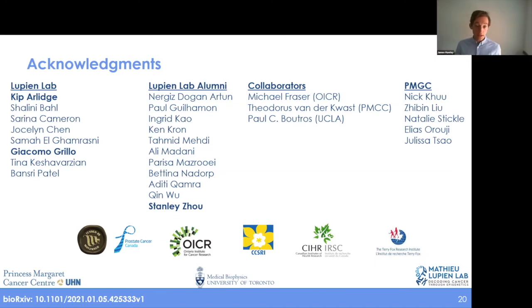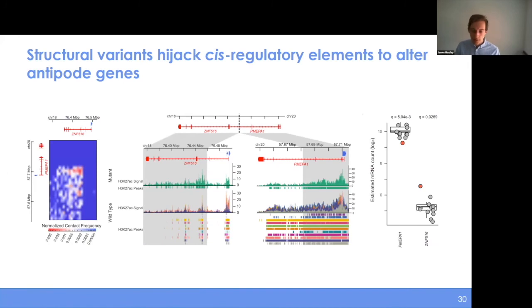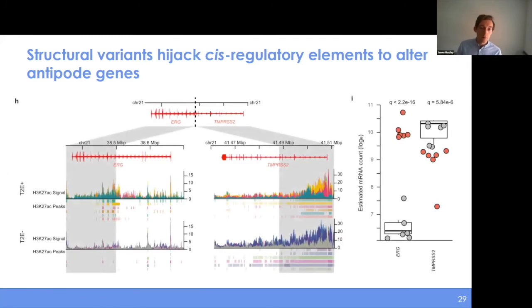Yeah, so that is a good question. What is a recurrent structural variant in prostate cancer is this TMPRSS2-ERG fusion. And let me just see if I have this particular slide here, not that one, but this, for example.